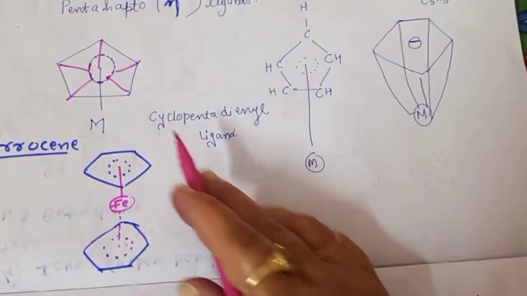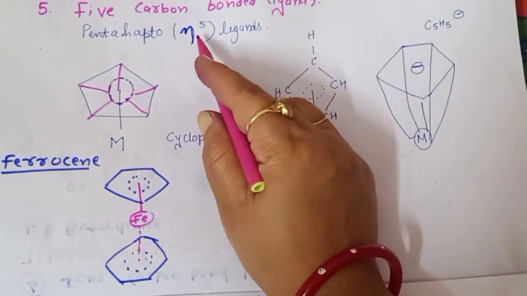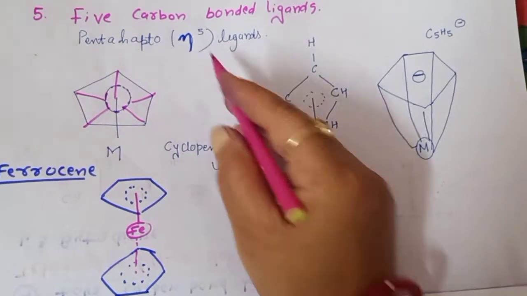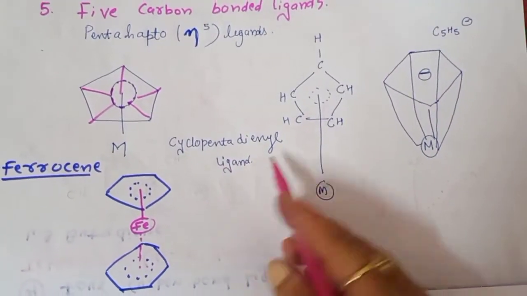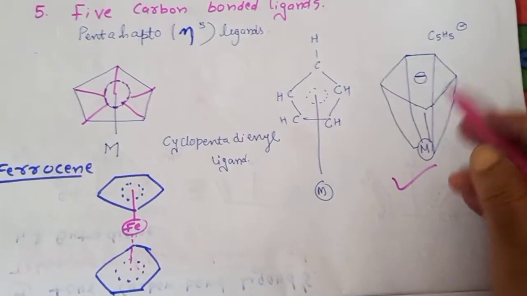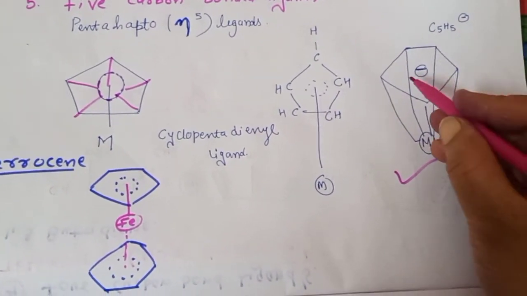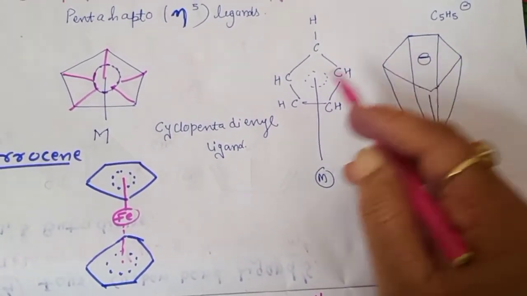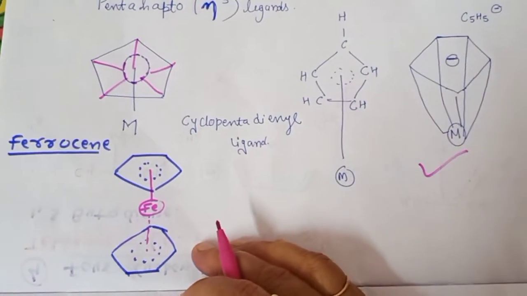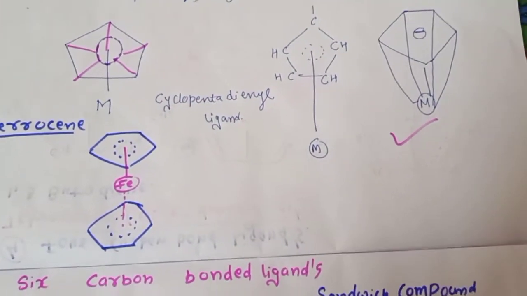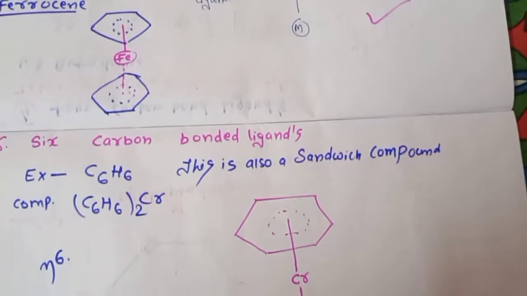So here the hapticity will be represented as eta 5, or when you use the structure I explained in the beginning, in the case of the dienyl anion, you have to show the negative charge here. Now the best example is our ferrocene, where iron is sandwiched between the 2 compounds.